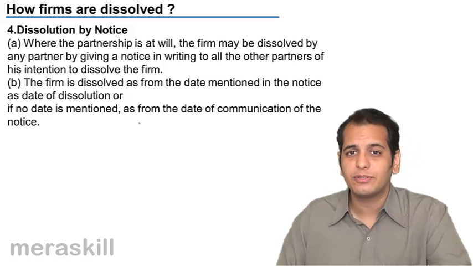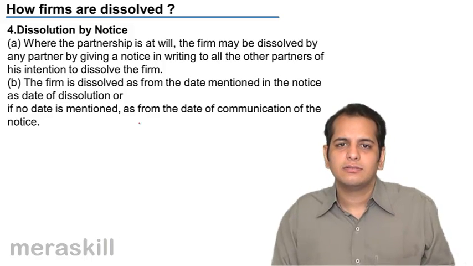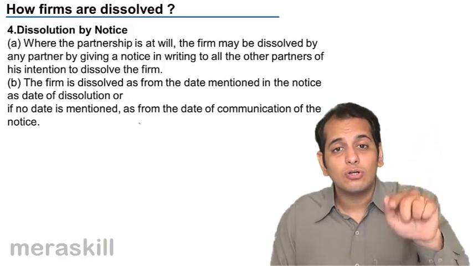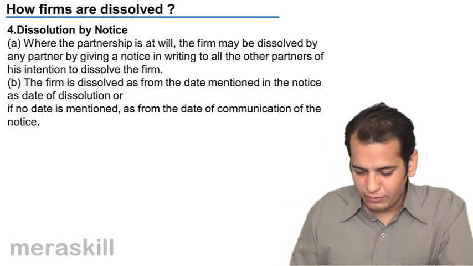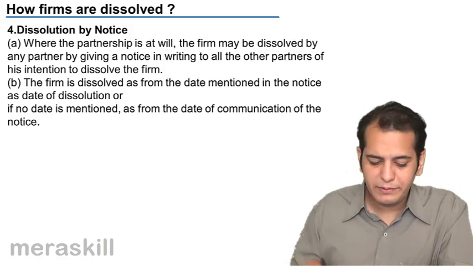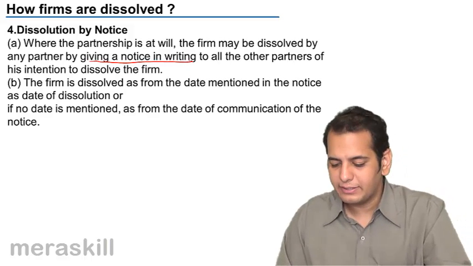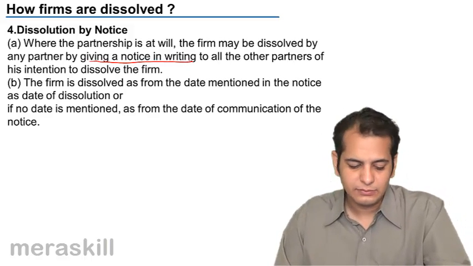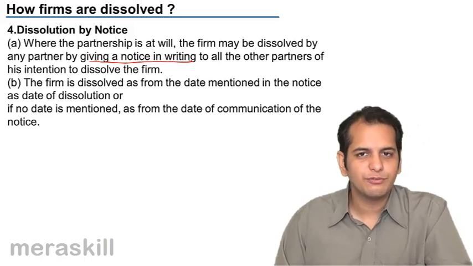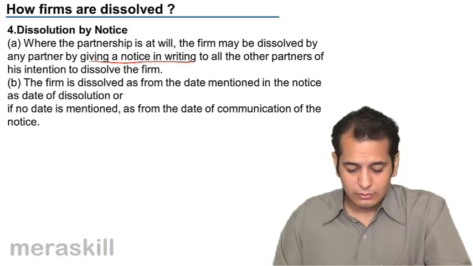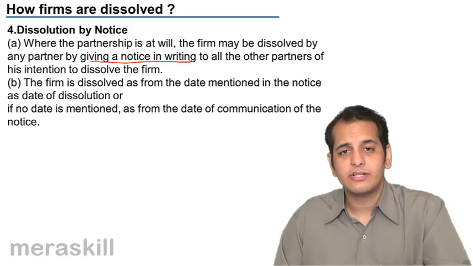But this firm will have to get dissolved if this partner who's unwilling gives other partners or the firm the notice of dissolution. Where the partnership is at will, the firm may be dissolved by any partner by giving a notice in writing to all the other partners of his intention to dissolve. He has to give a notice in writing. The firm is dissolved from the date mentioned in the notice as the date of dissolution.